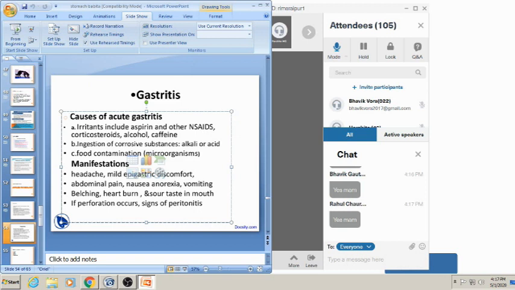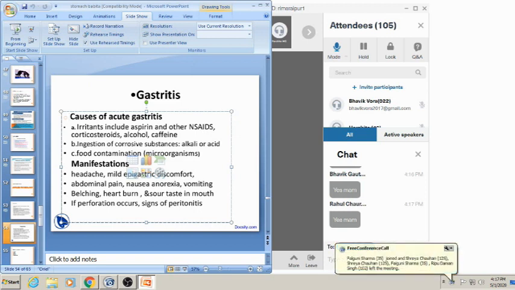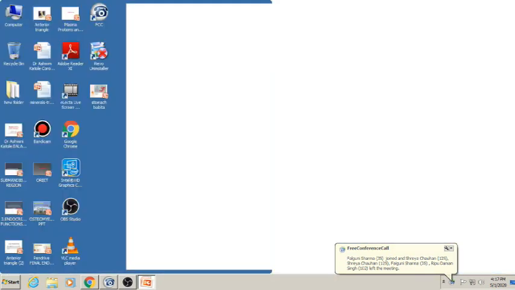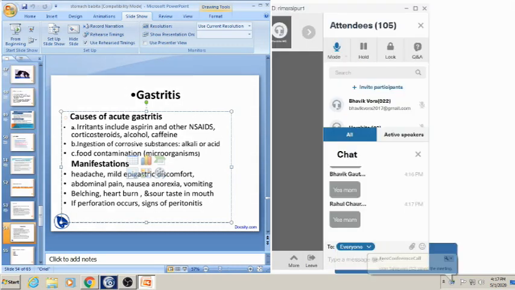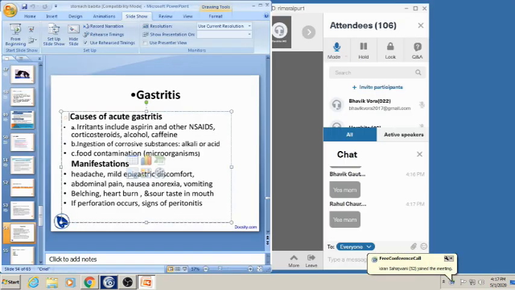Okay, so these are the causes of acute gastritis. Manifestations: headache, mild epigastric discomfort, abdominal pain, nausea, anorexia, vomiting, belching, heartburn or sore taste in the mouth. If perforation occurs, signs of peritonitis.